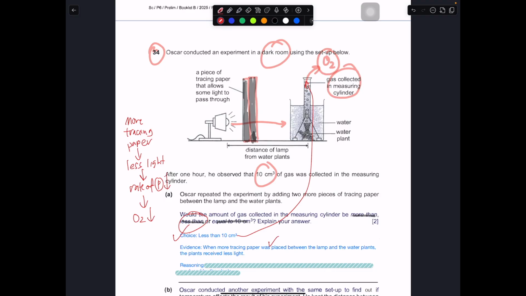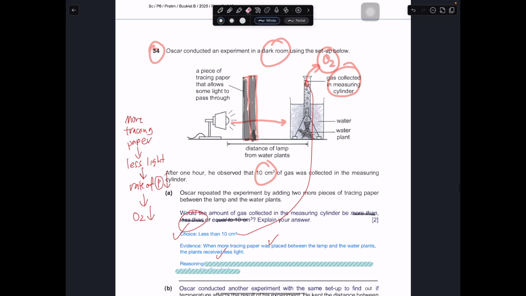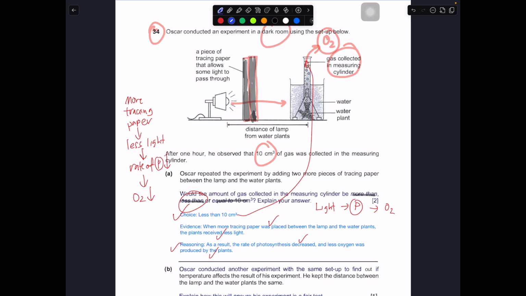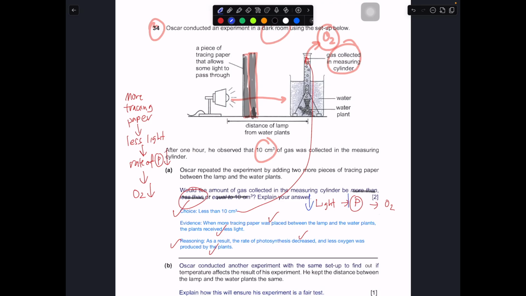More tracing paper placed, less light. The plants receive less light. You can also talk about how when there's more tracing paper, it will block more light, so the plants receive less light. Both are fine. So then the reasoning, what happened? As a result, the rate of photosynthesis decreases, less oxygen is produced by the plant. So this one is straightforward, where you have to link the light, photosynthesis, and oxygen gas bubbles, and add a comparative adjective in front. Less light, rate of photosynthesis decreases, less oxygen gas bubbles. So this is a straightforward explanation behind the experiment that's been given.